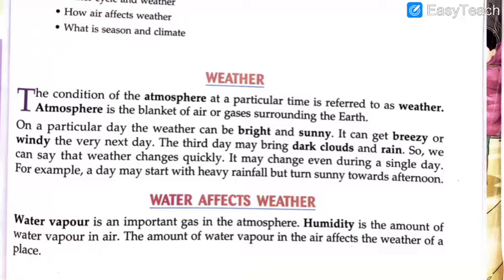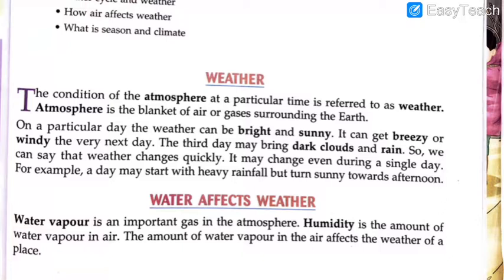So when you keep water in a pan or any container on the gas stove and boil it, the water slowly changes into vapor. The smoke slowly comes out of the container in which the water is there. That is called water vapor. When the water changes into vapor, into gas, it is known as water vapor.